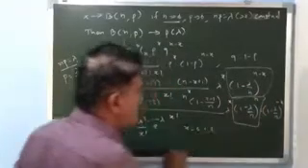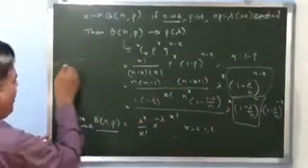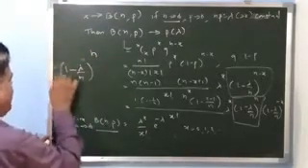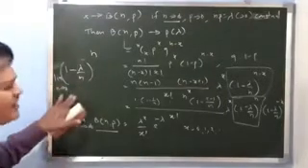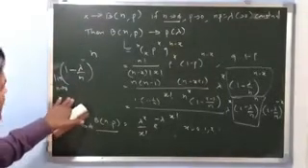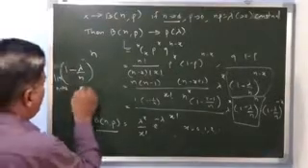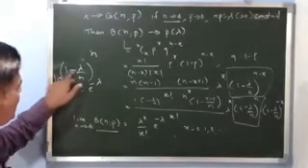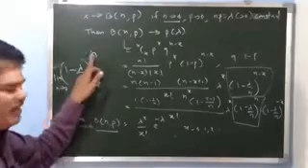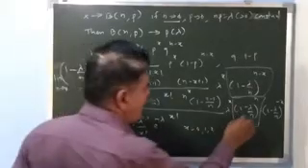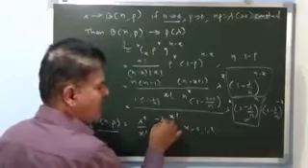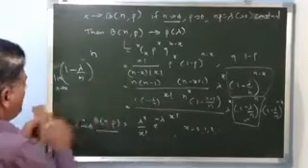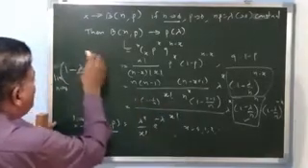So what about 1 minus lambda upon n to the power n as n tends to infinity? This is the standard formula: the limit as n tends to infinity of 1 minus lambda upon n raised to n is e to the power minus lambda. And what about the last quantity, 1 minus lambda upon n raised to minus x?